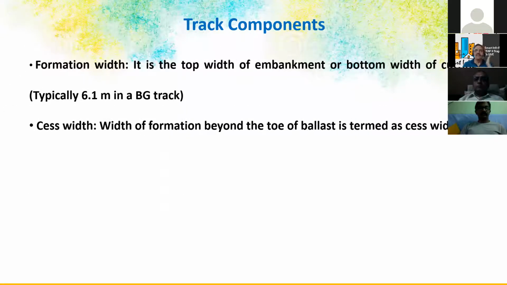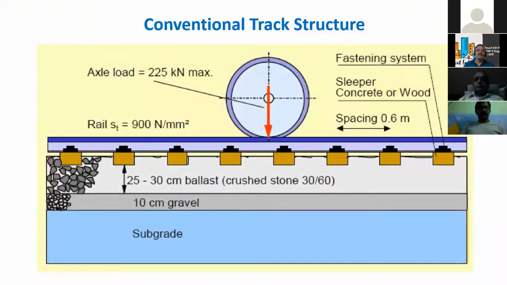Formation width typically is 6.1 meters for broad gauge track. Better we remember broad gauge is enough. Cess width, the width of formation beyond the toe of the ballast, is termed the cess width, which I have shown in the cross section. The conventional track structure is like this. We have this 30 centimeter ballast minimum, and the size of the stone is 30 to 60 mm. And we have the fastening system. Sleepers can be concrete, wood or even steel.